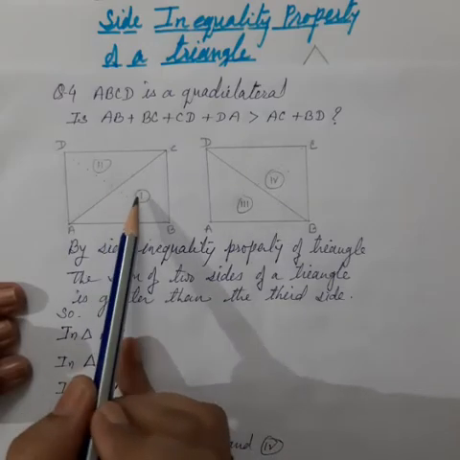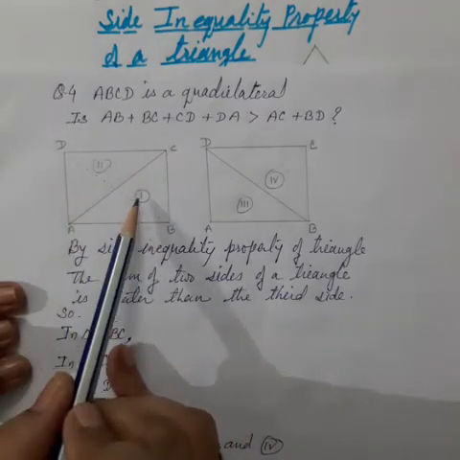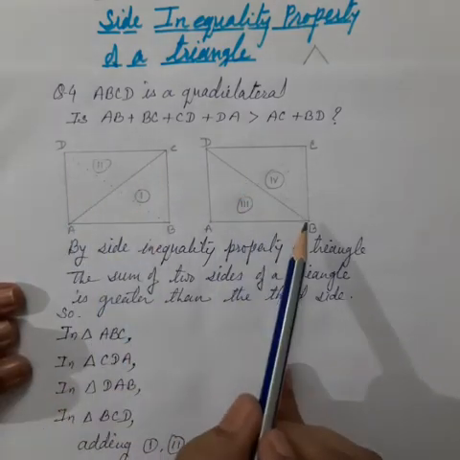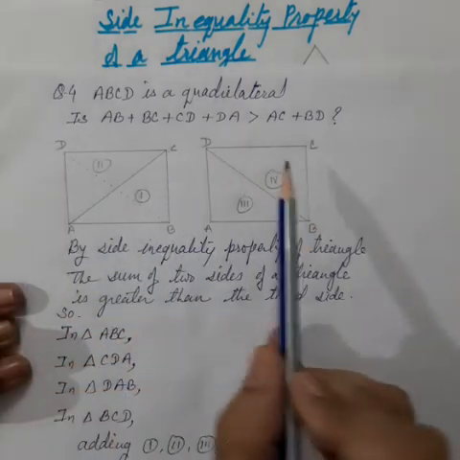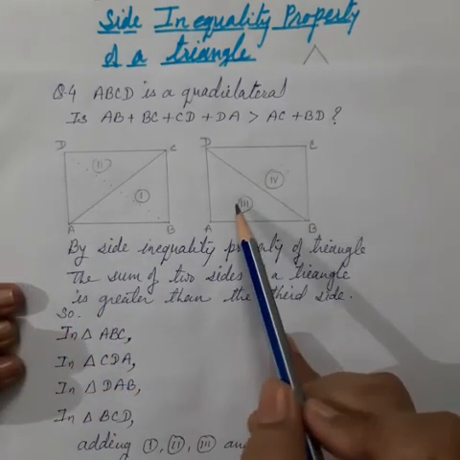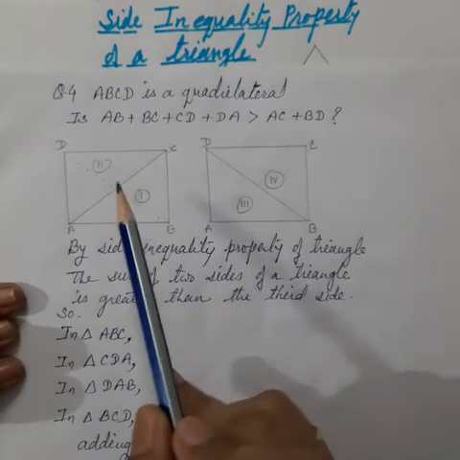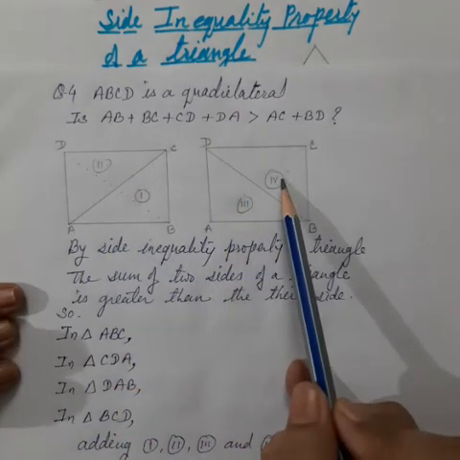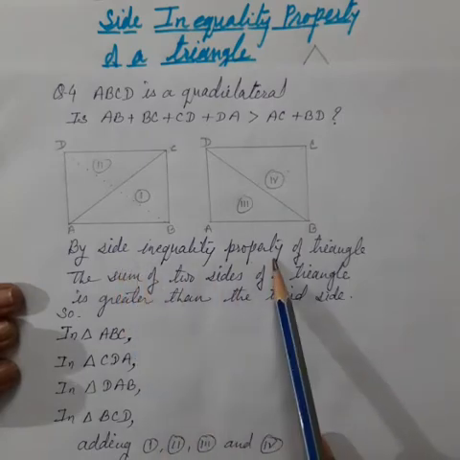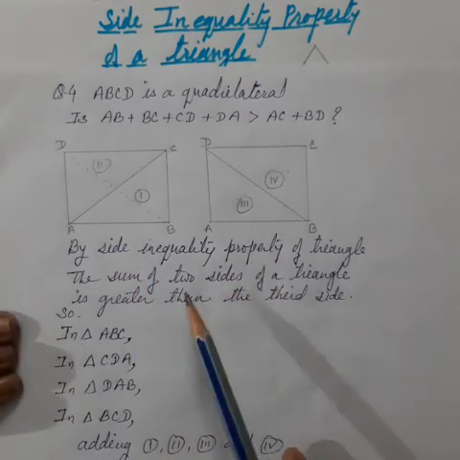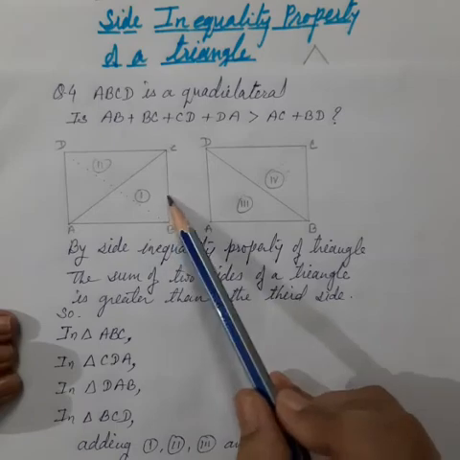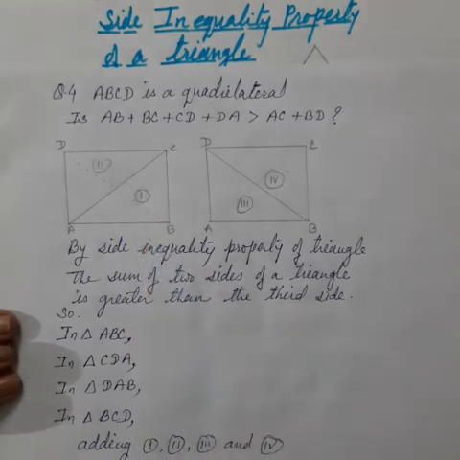So it divides the quadrilateral into 2 triangles. The other diagonal BD also divides this quadrilateral into 2 triangles. To prove this statement, in all these 4 triangles we will use the side inequality property, that means the sum of 2 sides of a triangle is greater than the third side.